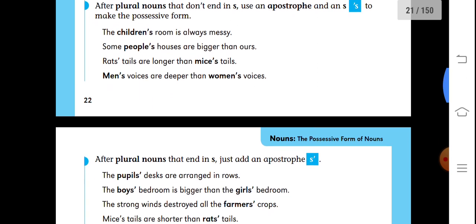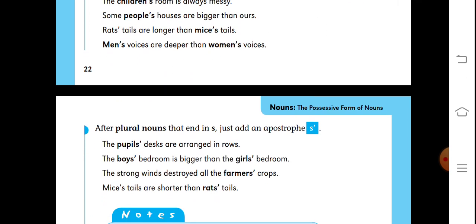So after plural nouns that end in s, just add an apostrophe. There is no requirement of s after that. Like pupils, s is in the end of the noun, so apostrophe is only used. In the same way, the boys, girls, farmers, rats, apostrophe is required, s is not required after s.